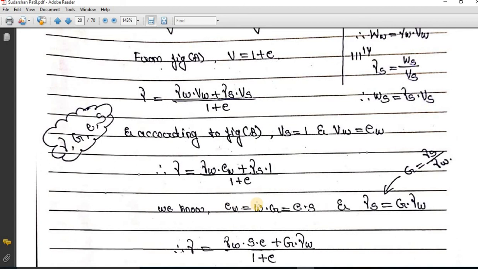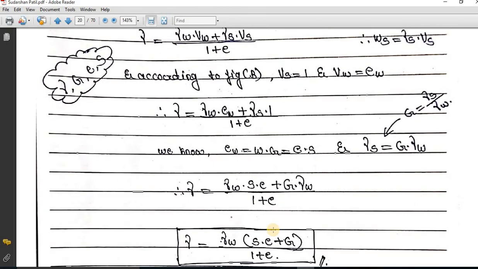So EW is equal to W into G is equal to E into S. This is a relation which we have derived earlier, so we are going to make use of it. Again I am having a relation G is equal to mu S divided by mu W. So I am going to modify it as mu S is equal to G into mu W. So after modifying this and substituting in this particular equation, in place of mu W, I am going to keep mu W as it is.